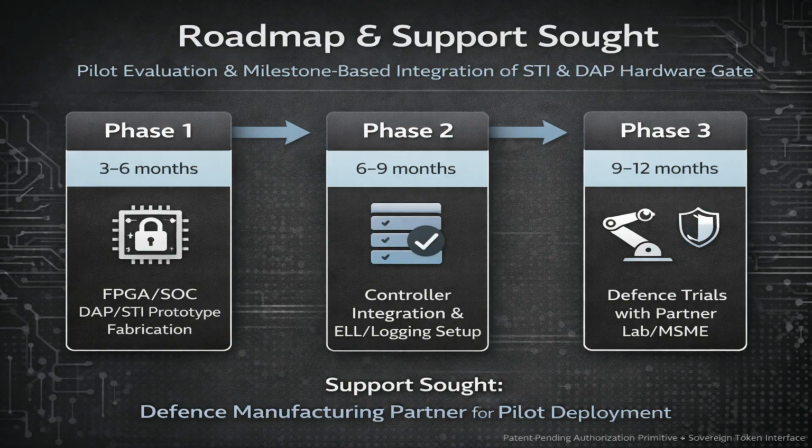Next is DAP. DAP sits directly on the execution boundary between commands and the physical ability to execute. For every instruction, command, or actuator request, DAP produces a deterministic binary output: authorized or blocked. If authorized, execution proceeds normally. If unauthorized, the gate physically blocks the execution path by disabling enable signals, bus grants, clock paths, or equivalent hardware routes, so the command cannot execute even if the firmware tries.